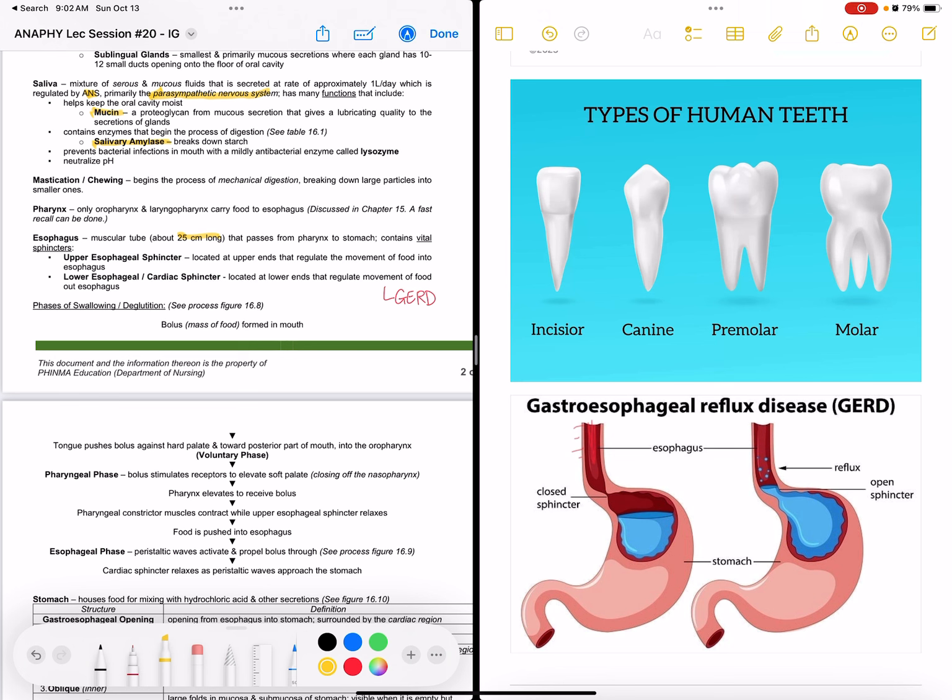It is located at the upper end and regulates the movement of food into the esophagus.